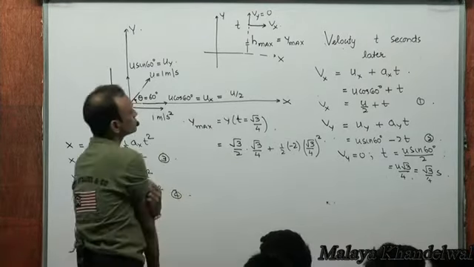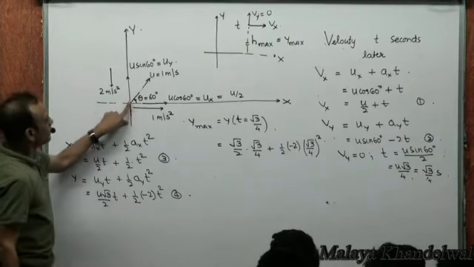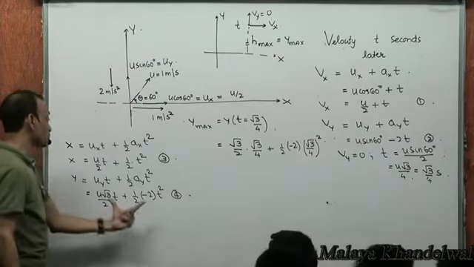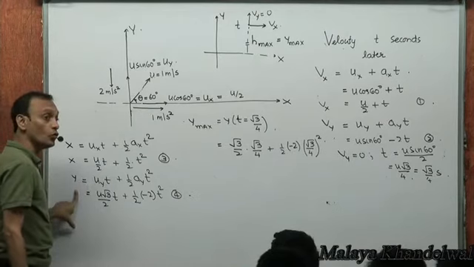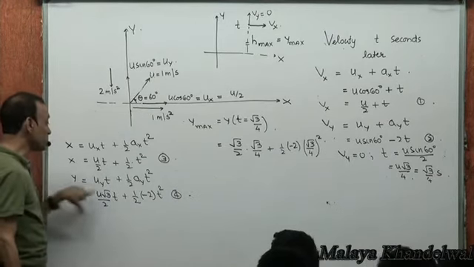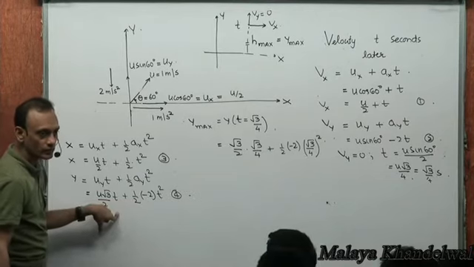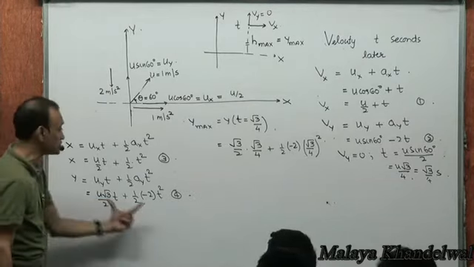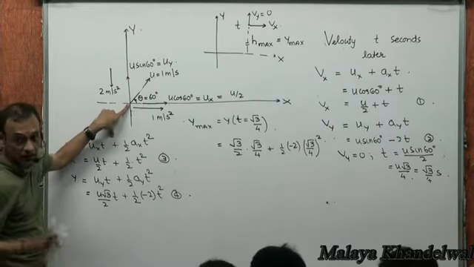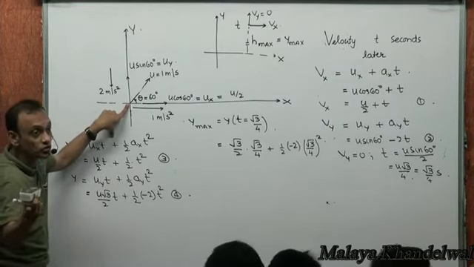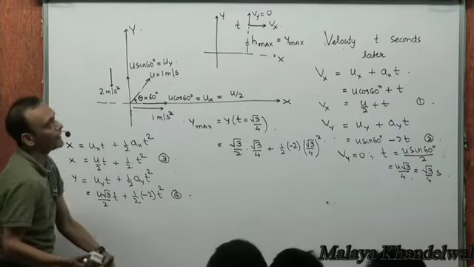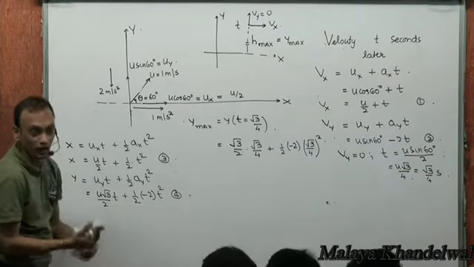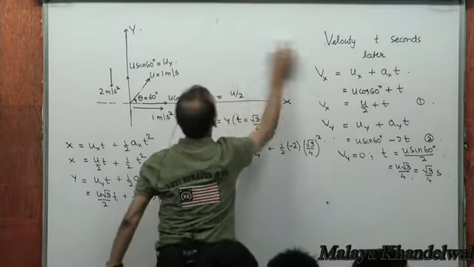Now, realize that this y, when the particle started, y was 0. It's a quadratic in t. Y can become 0 at another instant of time. Y will be 0 at 2 instants of time, as you can see. That means the particle will be on the x-axis at 2 instants of time, because it's a quadratic in t. If you plug in y equal to 0, you get 2 values of time. One would be t equal to 0, which is this instant, and there is another instant when y can become 0. That means it falls on the x-axis again at a second instant of time after t equal to 0, right?